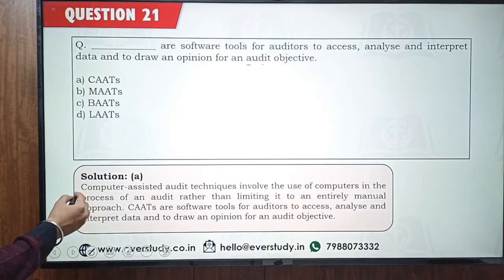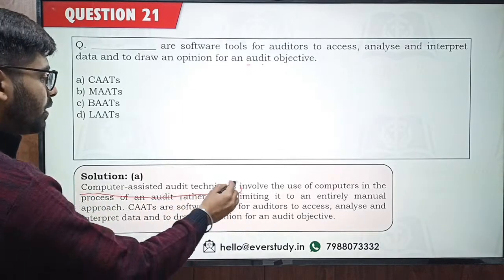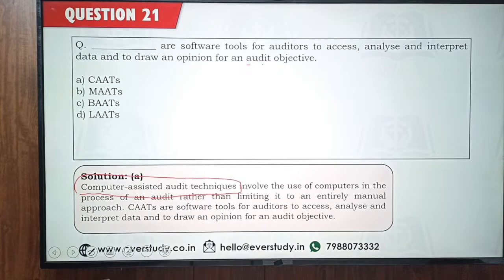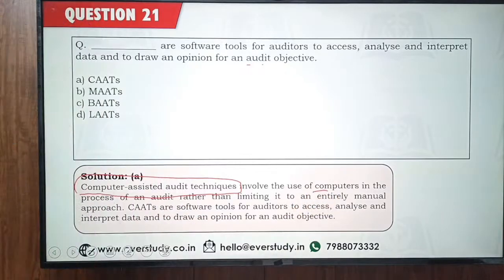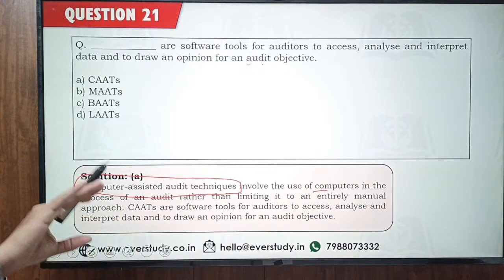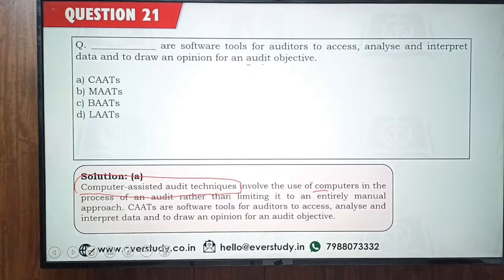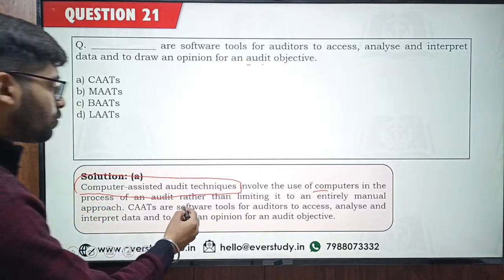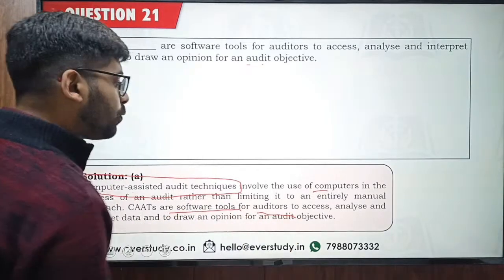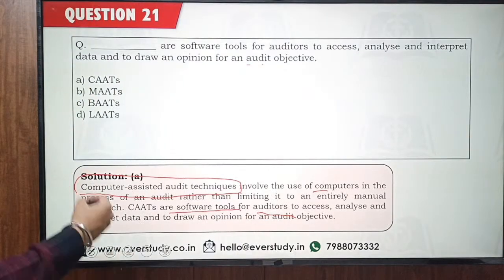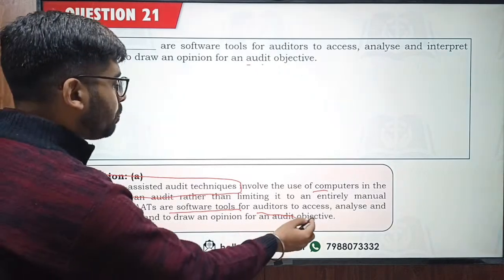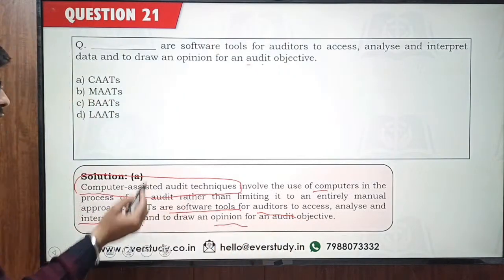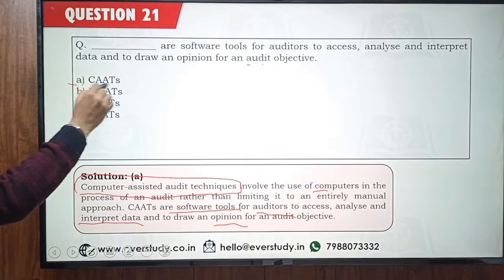So CAT stands for computer assisted audit techniques. Okay, computer aided or computer assisted audit techniques. So in this we are using computers in the process of the audit. We are not doing the entire audit manually. We are going to use CATs, we are going to use software tools. So auditors are going to deploy these tools to access, analyze and interpret the data, the accounting data, and on this basis an opinion is going to be drawn. Okay, so this is about the CATs.